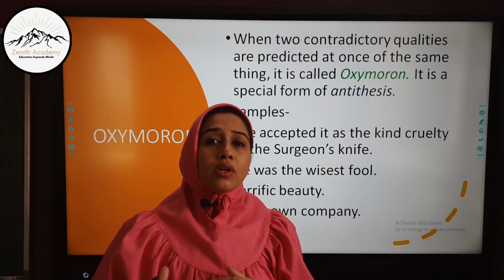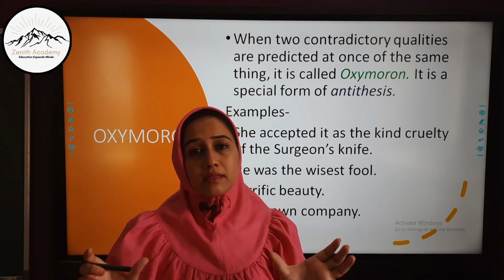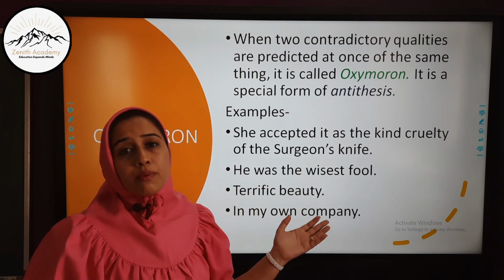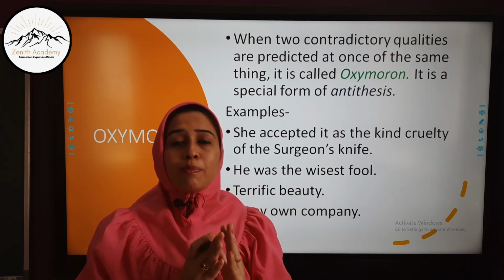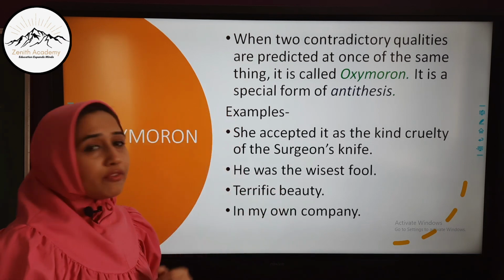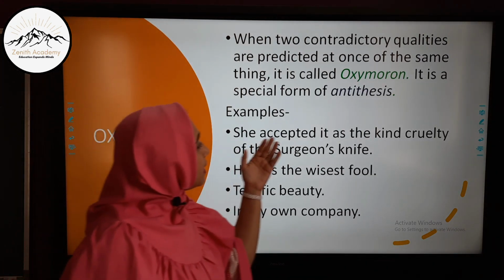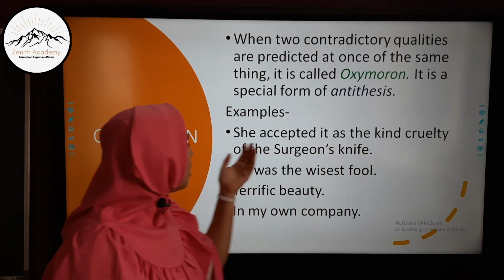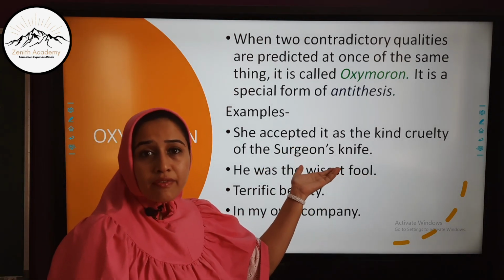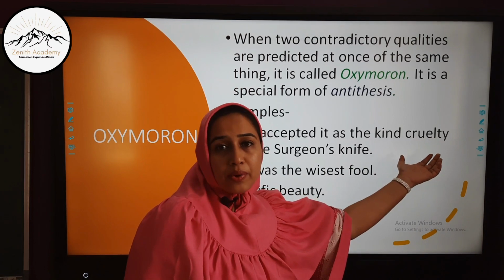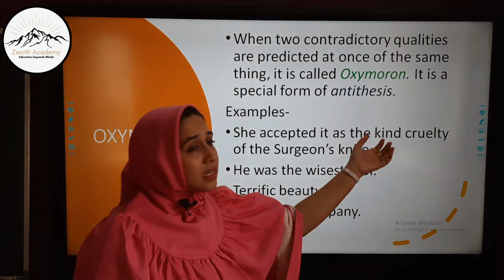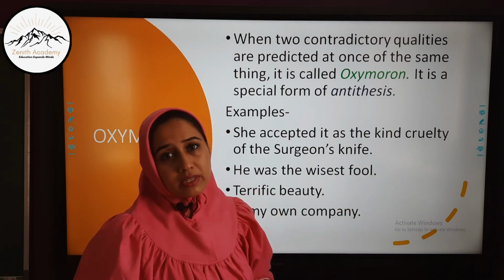In antithesis we saw that there are two contradictory phrases. Entire ideas are contradictory or opposite, but in oxymoron two opposite words are just placed next to each other to create that emphasis of the sentence. Let's see a few examples. She accepted it as the kind cruelty of the surgeon's knife. Now here the qualities of the surgeon's knife are said to be kind as well as cruel, and the words kind and cruelty are opposite to each other and placed just next to each other to create more emphasis.